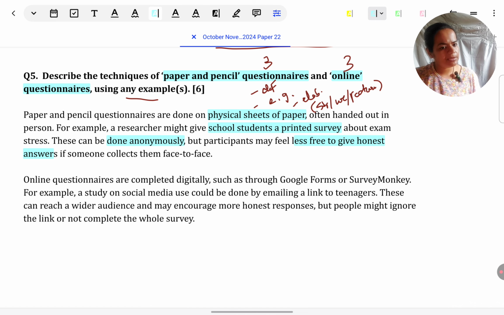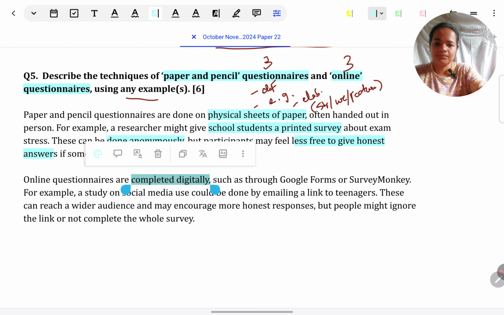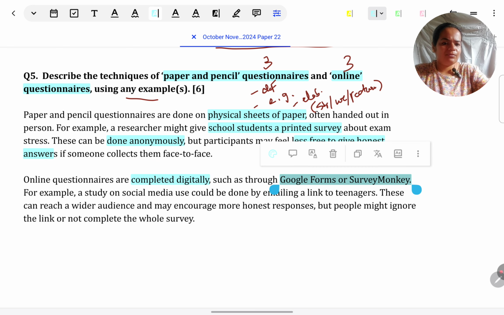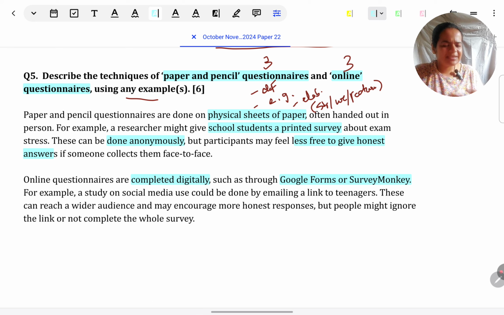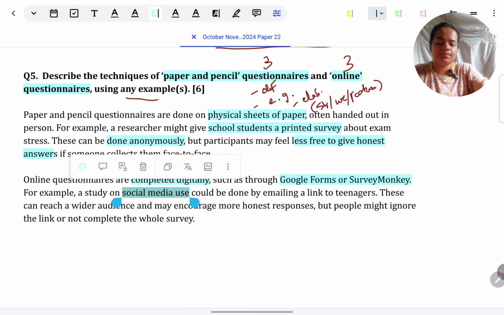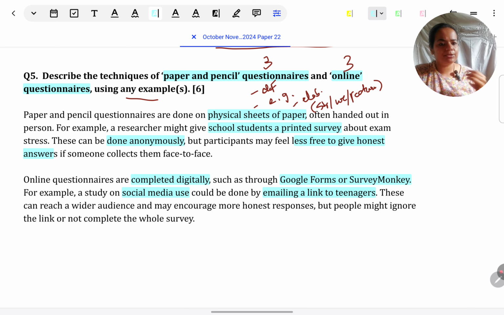Same thing we have repeated for online questionnaire. Let's see. Online questionnaires are completed digitally. That's the definition. And through Google Forms or SurveyMonkey, like just to explain what is digitally. Alternatively, you could just say something like completed on the computer or using the internet. As an example, again a general example, a study on social media use could be done by emailing a link to teenagers.